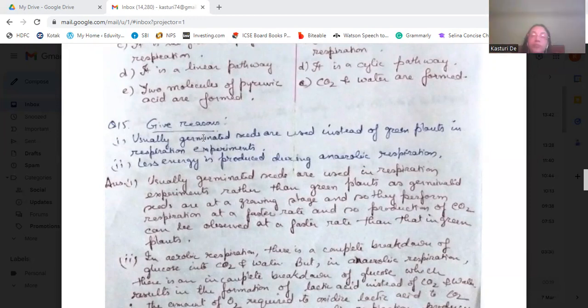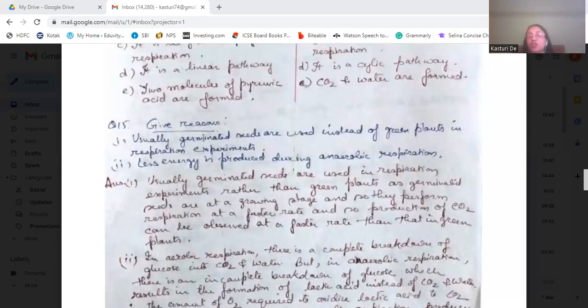Another thing is that green plants, during respiration experiments, will take back the carbon dioxide for photosynthesis, so we will not be able to identify whether the respiration process is complete or not, because as soon as carbon dioxide is released, it will be taken up by the green plants for the photosynthesis process. So this is also another cause.